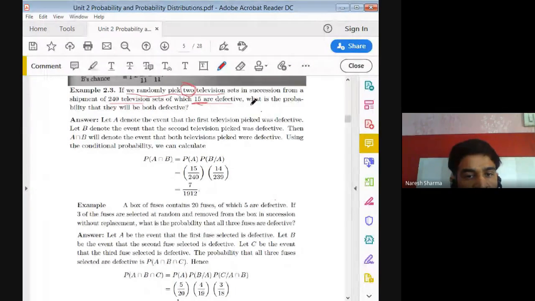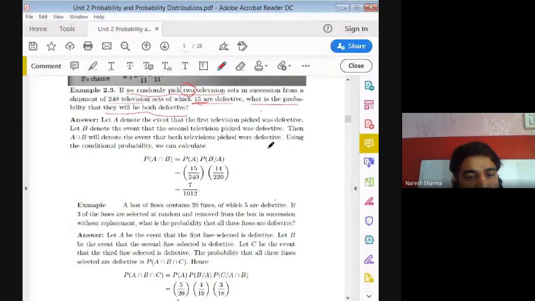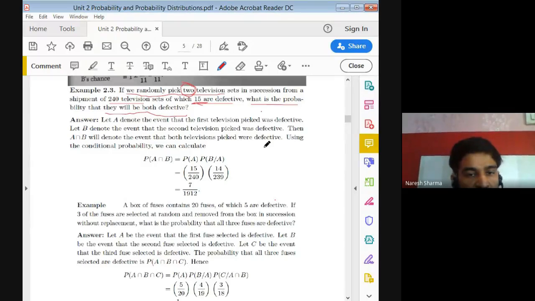So we are interested to find the probability that they will both be defective. Here two events happen: one is you pick the first television, another is you pick the second television.